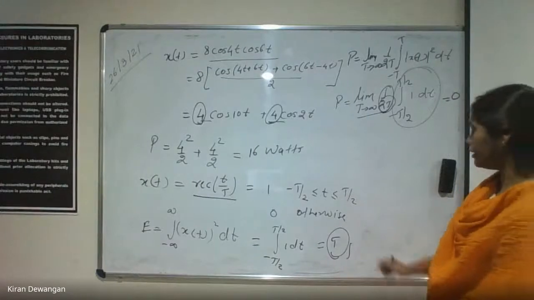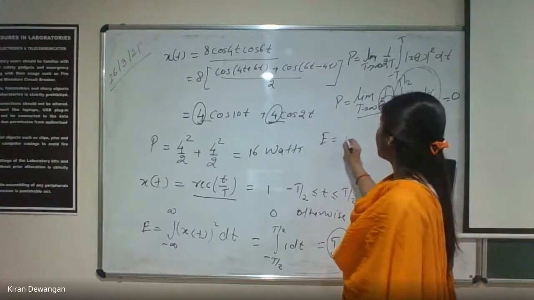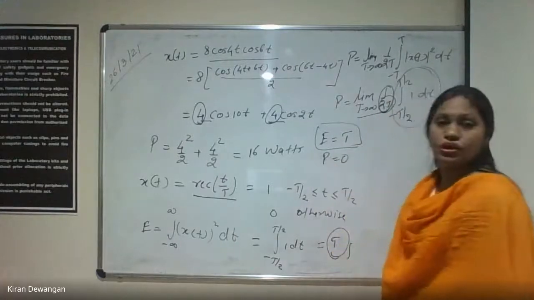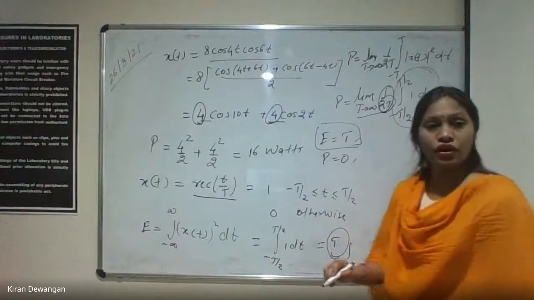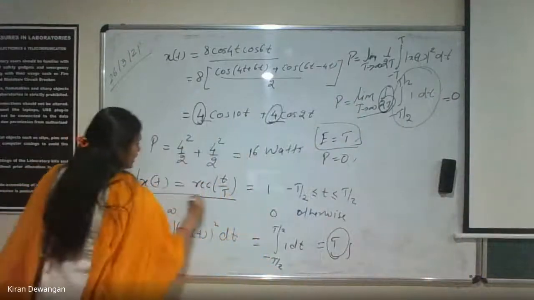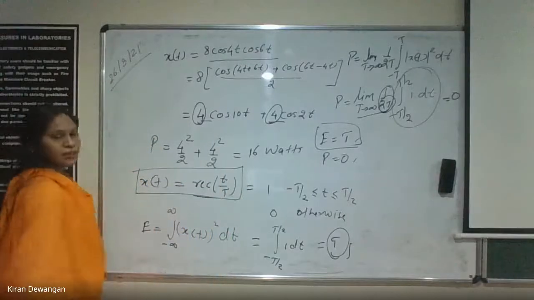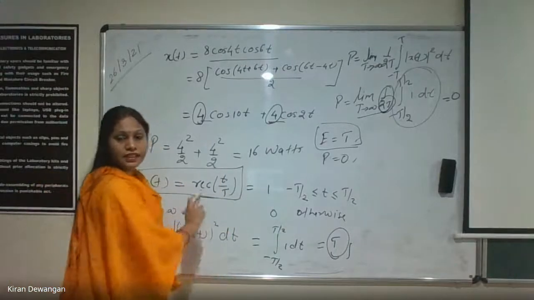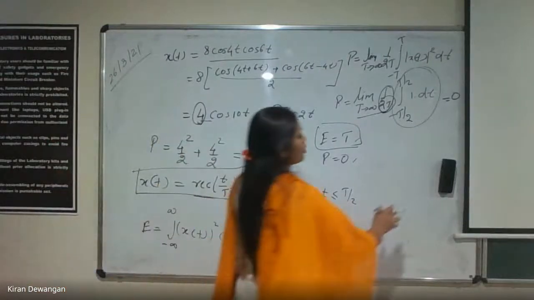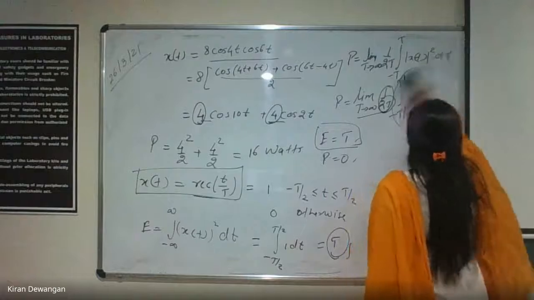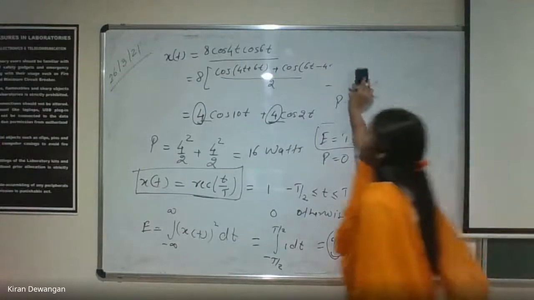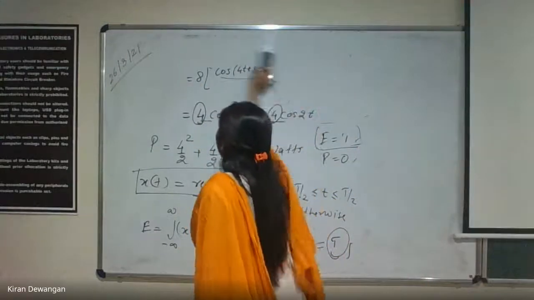Hence, the signal is an energy signal. It is getting an energy. The energy value is coming out to be tau, and we are getting power value 0. So both the conditions are satisfied for an energy signal, and hence we can say that the signal x of t, rectangular pulse t by tau, is an energy signal. Is this part clear, everyone? We just need to calculate both the things, that is energy and power of the signal, and then finally we can declare whether the signal is an energy signal or a power signal accordingly.